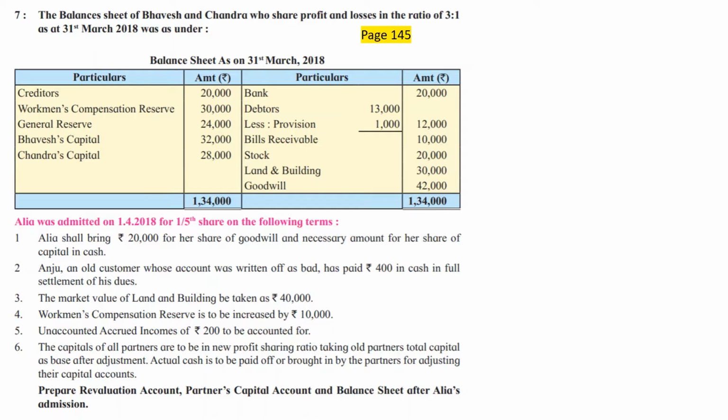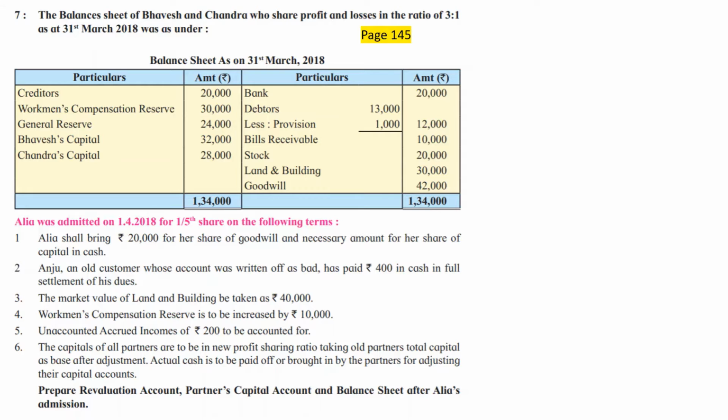The balance sheet of Bhavesh and Chandra, who share profits and losses in the ratio of 3:1, as at 31st March 2018 was as under. Creditors, workmen compensation reserve, general reserve, Bhavesh's capital, Chandra's capital. Bank, debtors less RDD, bills receivable, stock, land and building, goodwill.